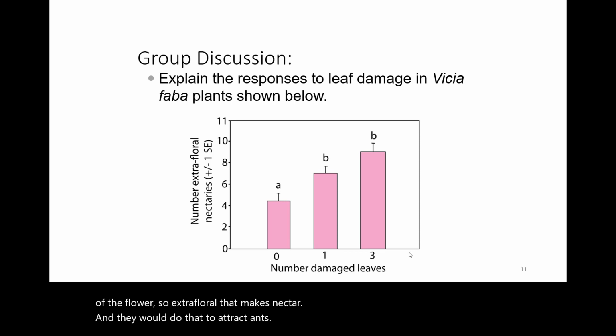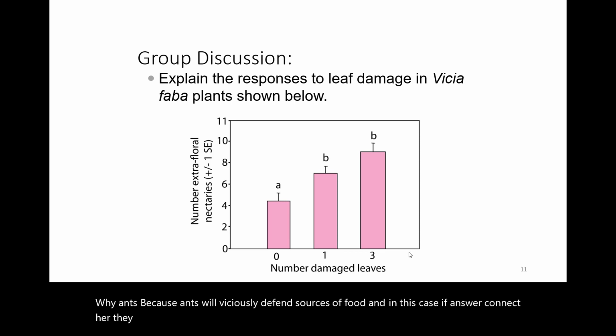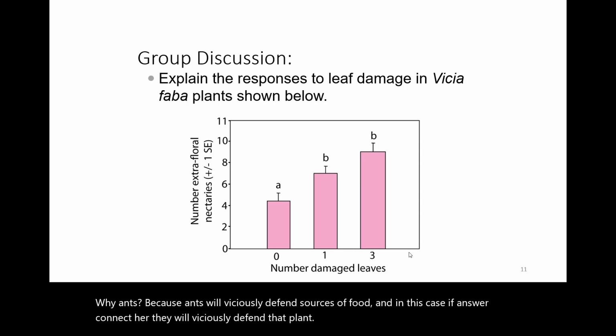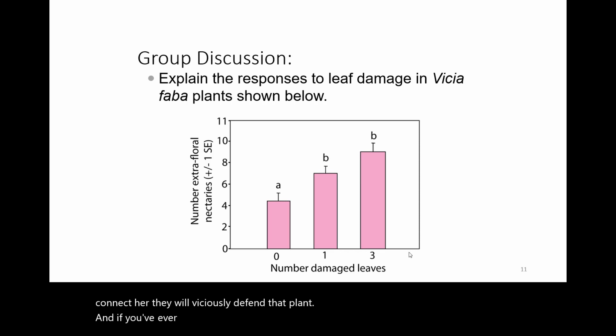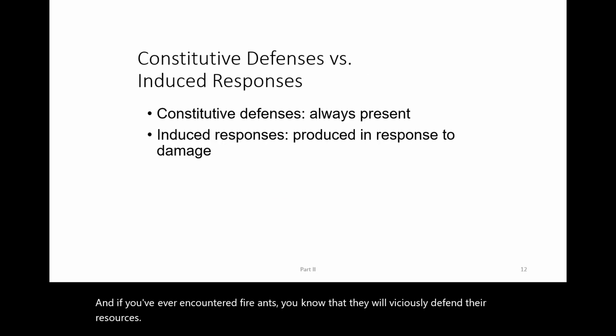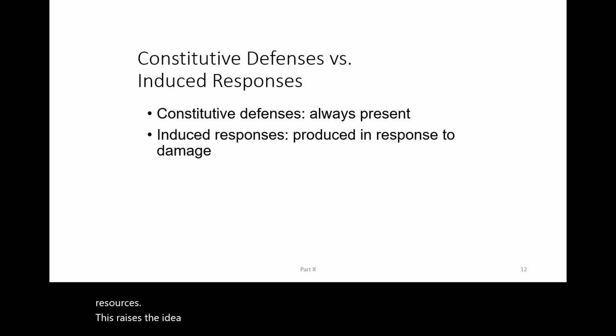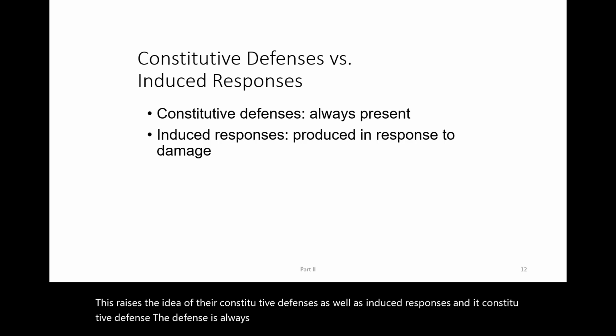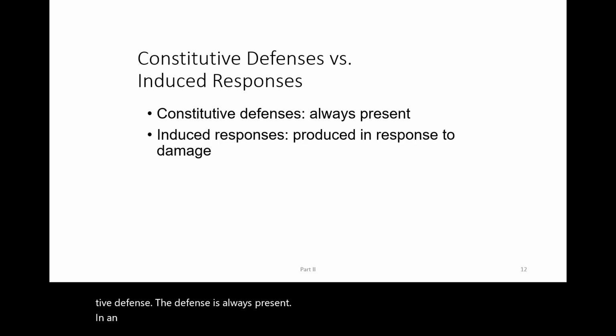Why ants? Because ants will viciously defend sources of food. And in this case, if ants are getting nectar, they will viciously defend that plant. And if you've ever encountered fire ants, you know that they will viciously defend their resources. This raises the idea that there are constitutive defenses as well as induced responses. In a constitutive defense, the defense is always present. In an induced defense or an induced response, they only make it if they're experiencing some damage already.